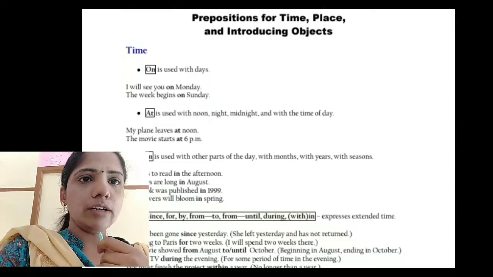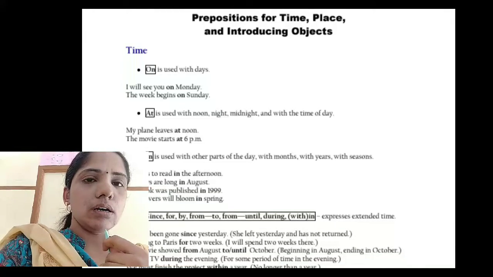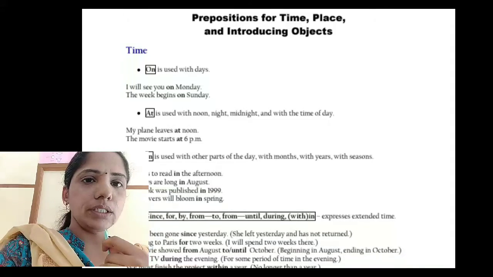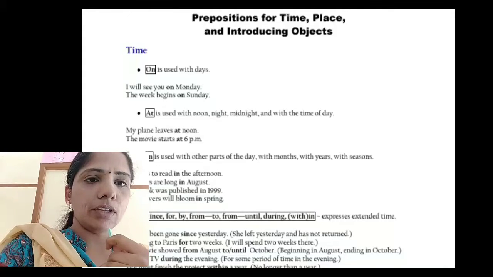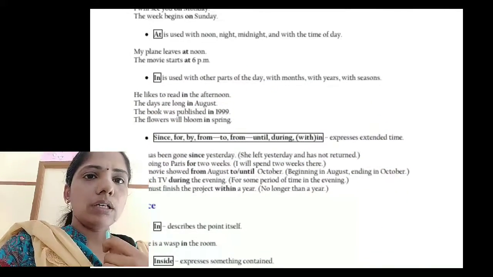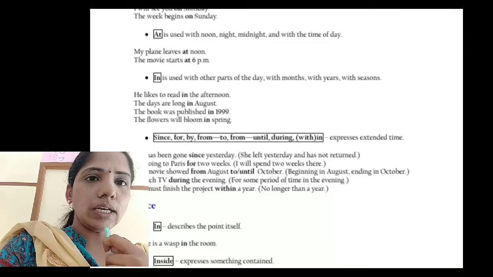Prepositions for time, place and introducing objects. Time. On is used with days. I will see you on Monday. The week begins on Sunday. These are the examples of prepositions of time. At is used with noon, night, midnight and with the time of day. For example, my plane leaves at noon. The movie starts at 6 p.m.